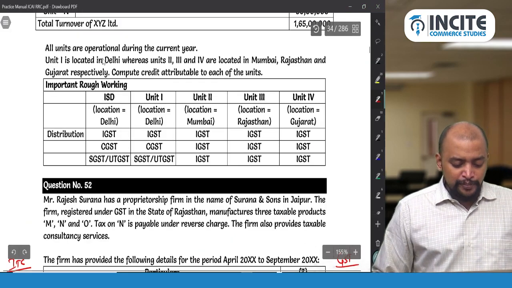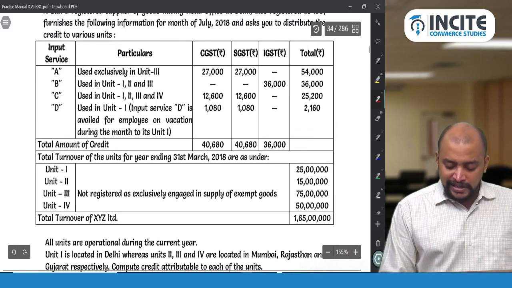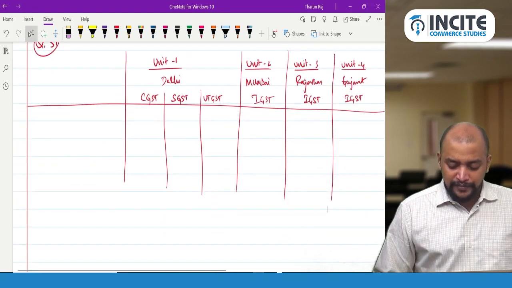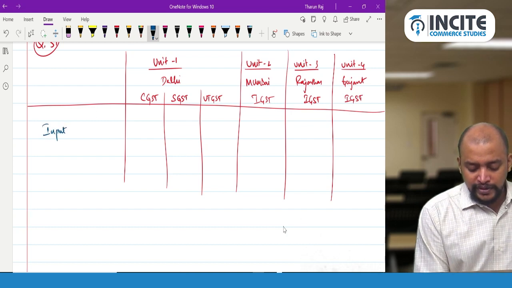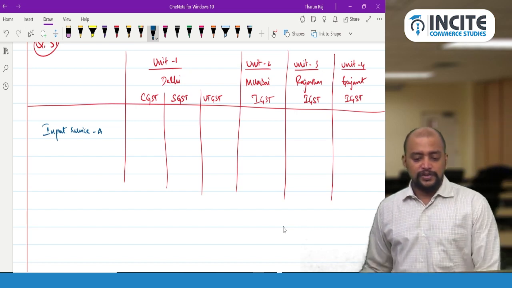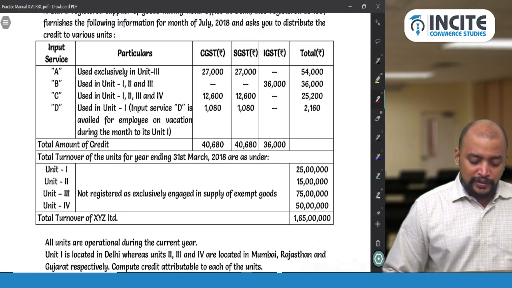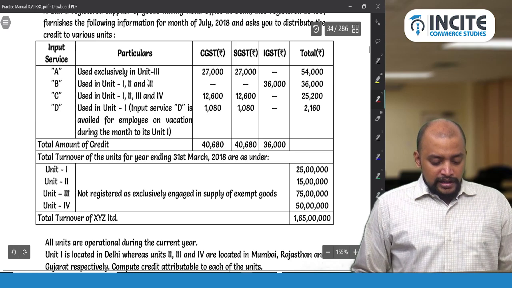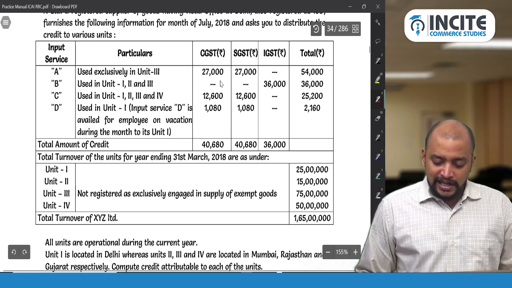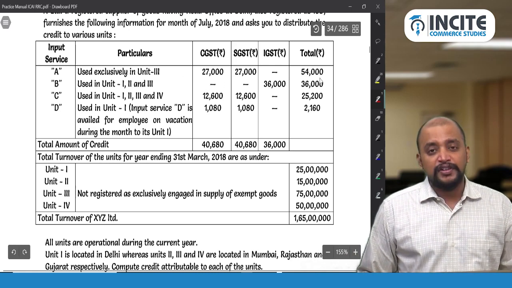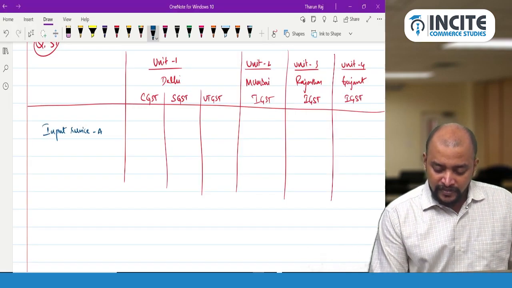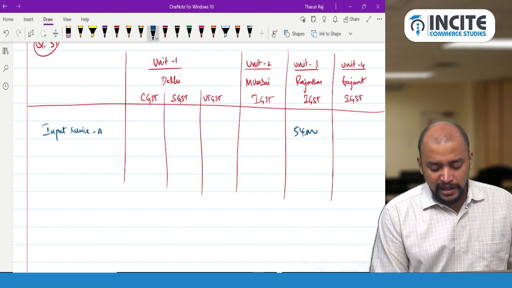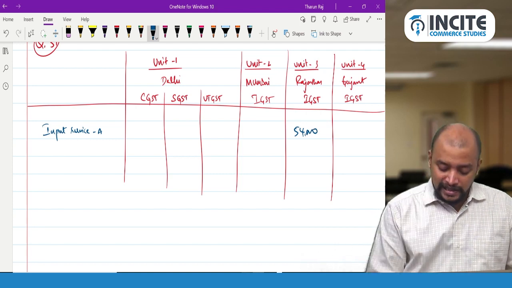First, input service A. Input service A is used only for Unit 3. So what is Unit 3's ITC? 27,000, total 54,000. You take the total 54,000 and give it to Unit 3 as IGST.